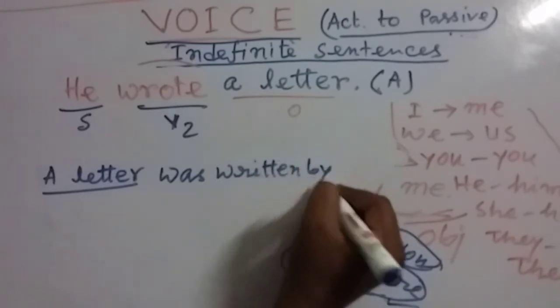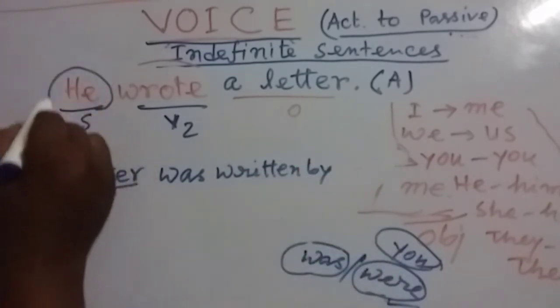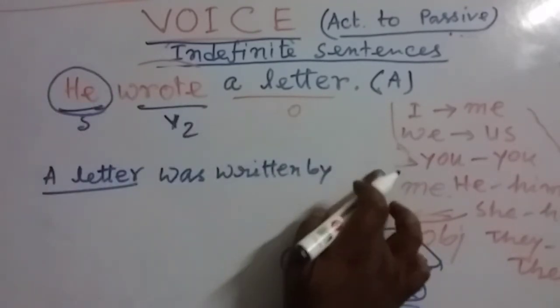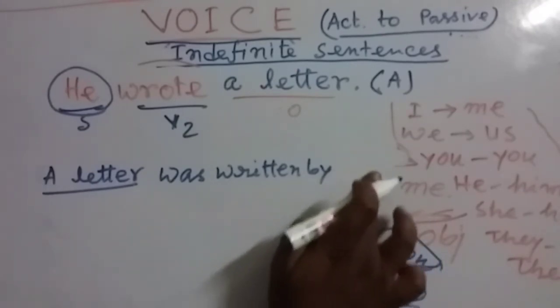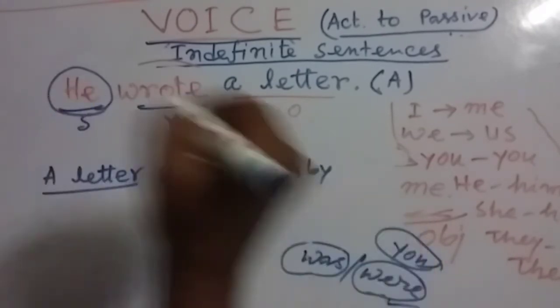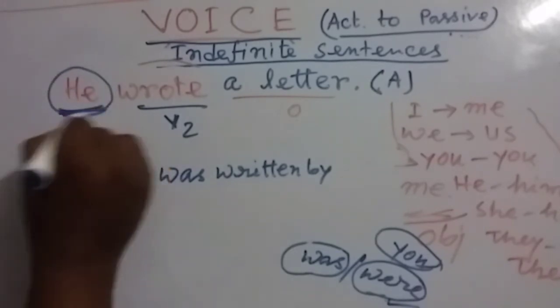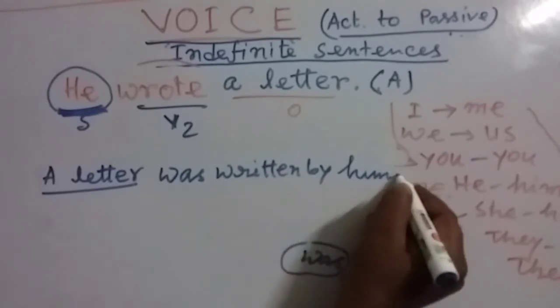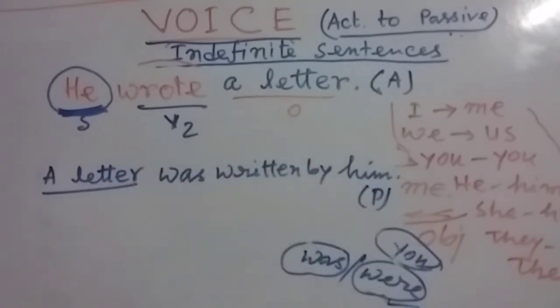then by, then the objective form of this one, because this subject is going to be the new object of this sentence, and as we are using it in the objective place, we have to use the objective form. So the objective form is him. This became the passive. So this is the active sentence, and we changed it into the passive one. A letter was written by him. My dear friends, I think this is clear to you.